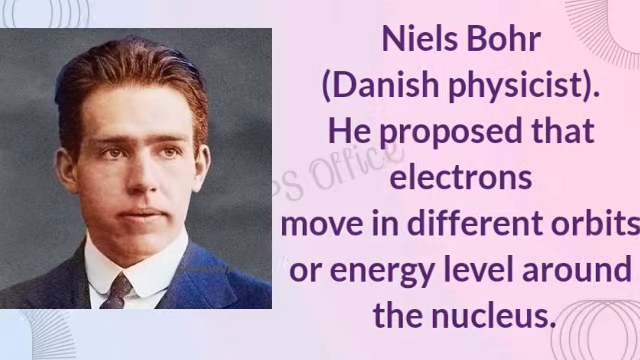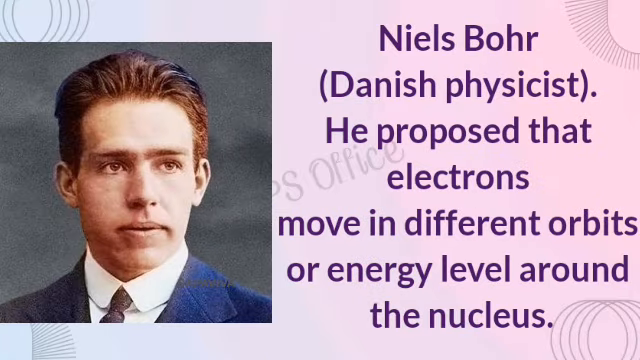Next, Niels Bohr, another scientist. Niels Bohr was a Danish physicist. He proposed that electrons move in different orbits or energy levels around the nucleus.